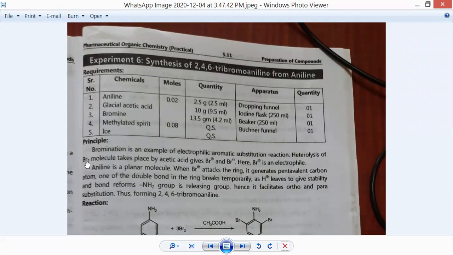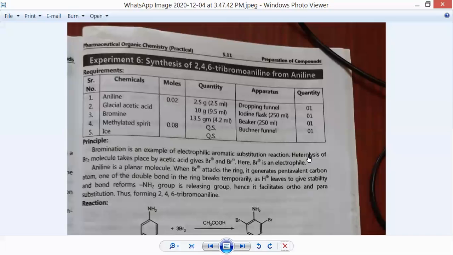Here, the bromine molecule, Br2, is broken down by which type of lytic reaction? Heterolytic. So the shared pair of electrons will be attracted towards one bromine atom, and the other bromine atom will achieve a positive charge. So it is a heterolytic fission.